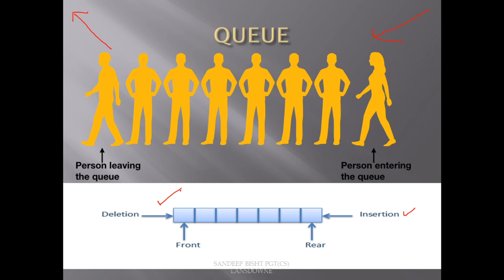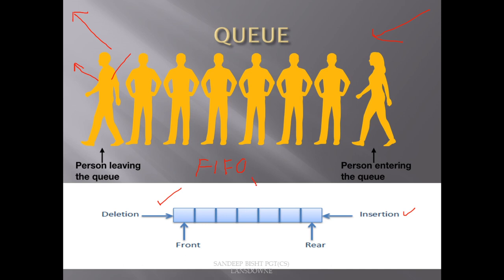So the queue follows a typical behavior. As stack was following last in first out, the queue is following first in first out. You have to understand this thing: FIFO, first in first out behavior. The person who comes first will leave first. The person who enters last will leave last.